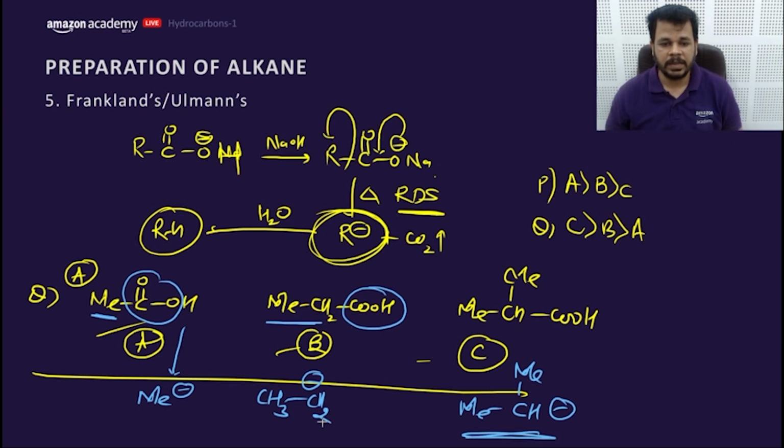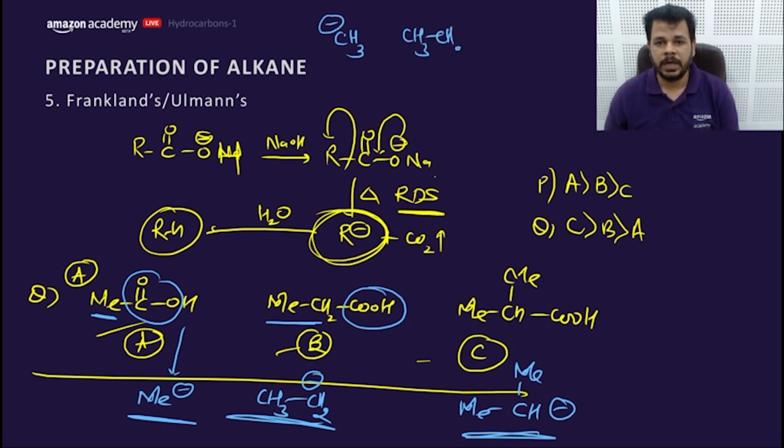So you can compare the stability of the carbanion and answer. Neetu says P. Sir, it's ACB. Are you sure? CH3⁻, then CH3CH2⁻, and then Me2CH⁻.